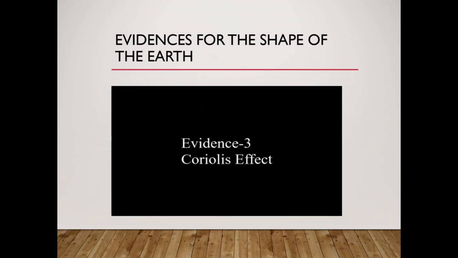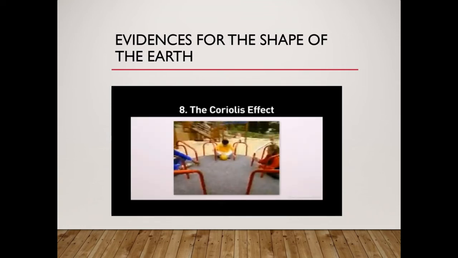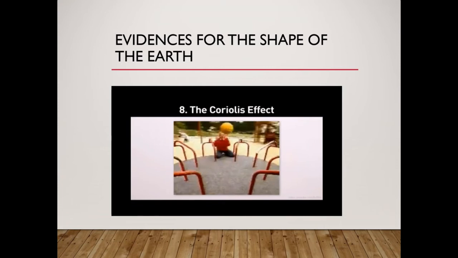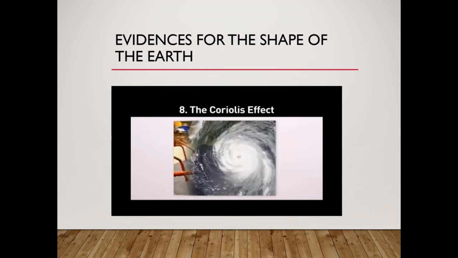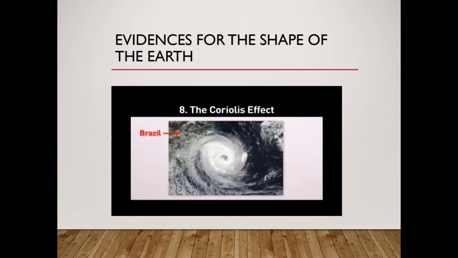Third evidence is Coriolis effect. If you observe on the rotating surface, a ball is deflected towards the left when it is pushed. All objects on a rotating surface are deflected towards their left or the right. For example, this hurricane in the northern hemisphere seems to be deflected towards its right as seen from Texas. Hurricanes in the southern hemisphere seem to be deflected towards their left as seen in Brazil.